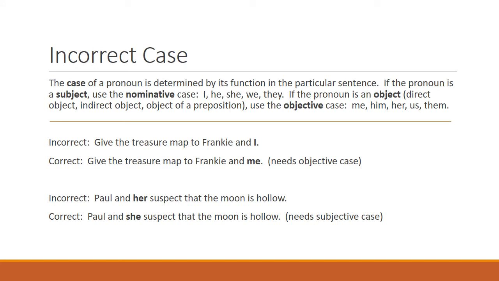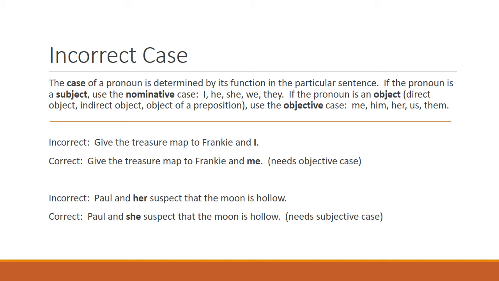You also want to avoid incorrect case. This is an error that I see frequently in student papers. First, an explanation. The case of a pronoun is determined by its function in the particular sentence. If a pronoun is a subject, use what is called the nominative case, which is I, he, she, we, and they.